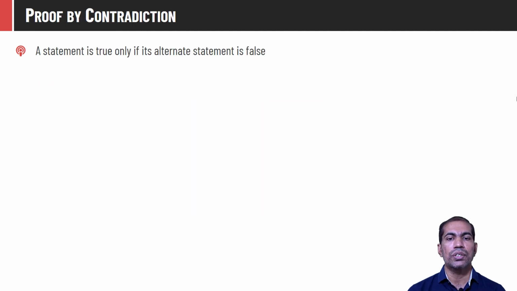Proof by contradiction. A statement is true only if its alternate statement is false. So many times it is easy to prove the alternate statement as false to prove the truthness of a given statement, because sometimes proving it in a straightforward way may be difficult, but proving it through contradiction will be quite easy.